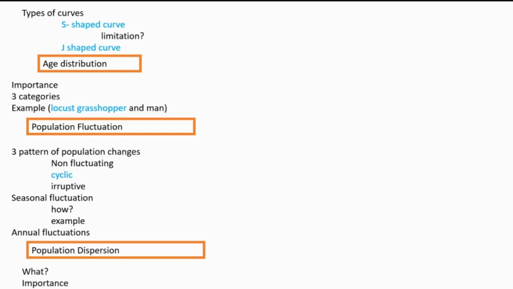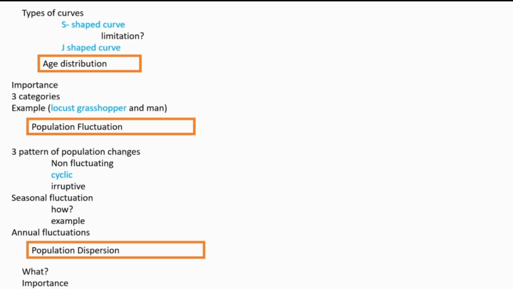Then annual fluctuation. Annual fluctuation means fluctuations happen by physical environment. Physical means extrinsic, external factors. Based on that, changes, fluctuations are happening, and that also annually. And also intrinsic factors cause annual fluctuations.